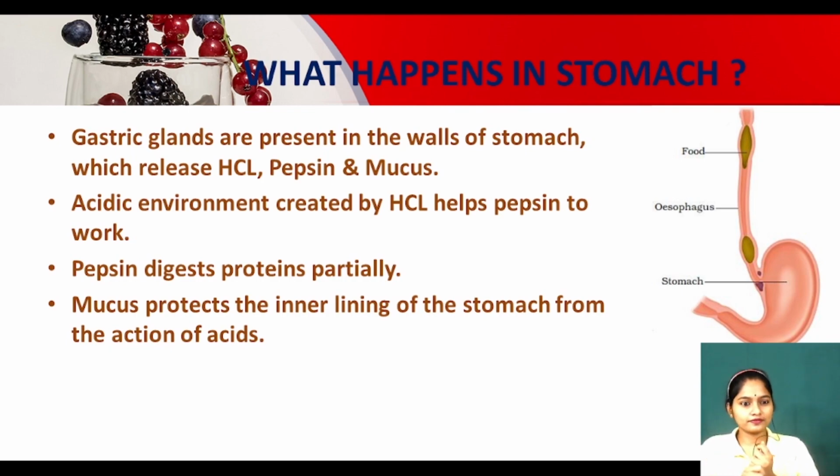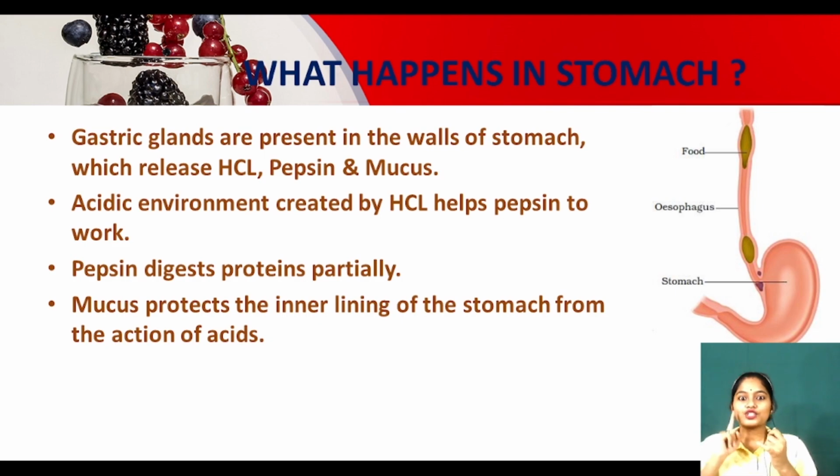Let me clear it for you. It is because the inner lining of the stomach has one protective layer, that is the mucus layer. So this point is describing this phenomenon, that mucus protects the inner lining of the stomach from the action of acids. So acid is there inside the stomach. It is digesting the meat we are eating, but it is not digesting the stomach itself because it has one mucus layer which protects it from the action of acids.